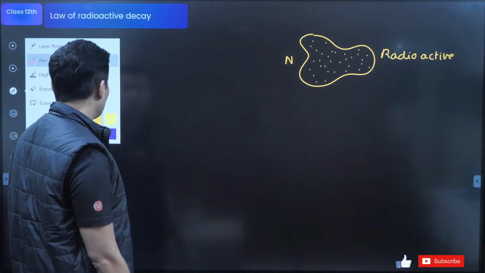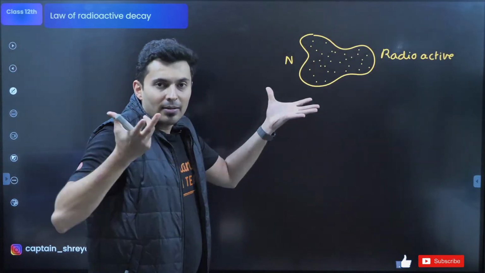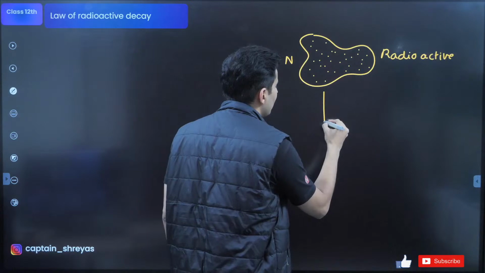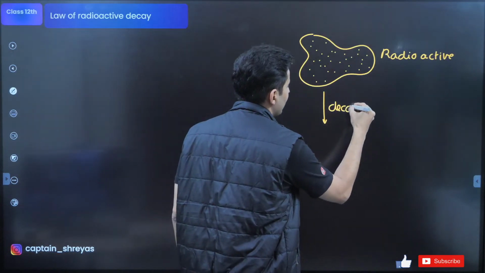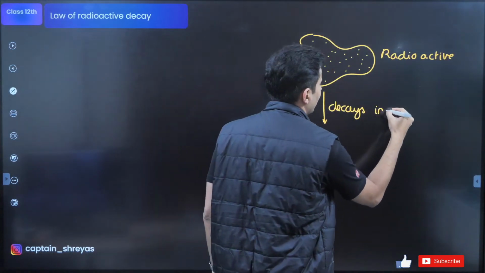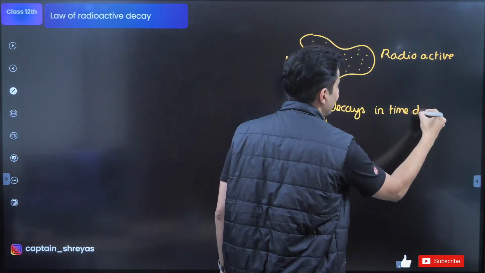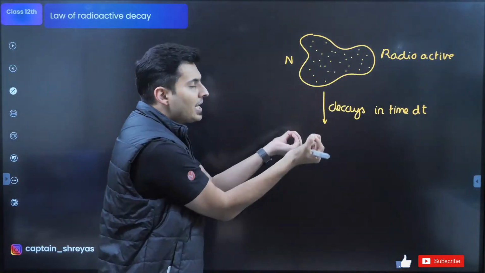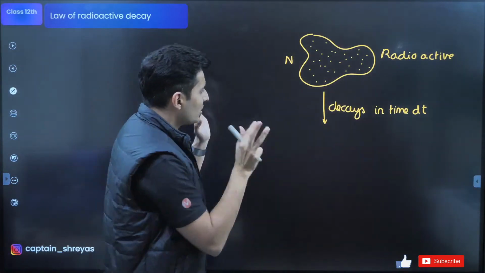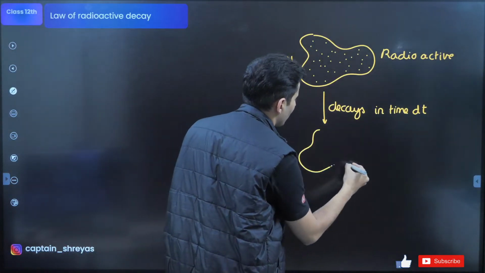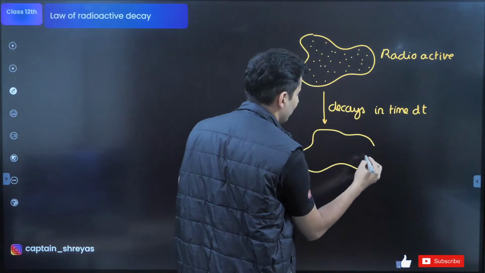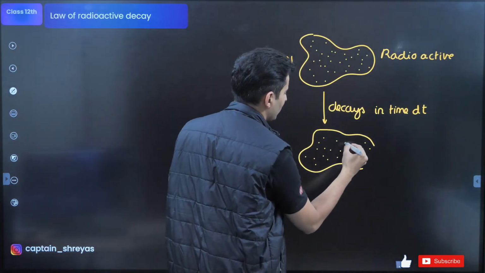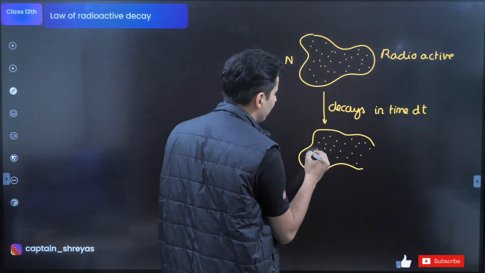What happens is it emits radiation, it starts decaying, it basically decays, and let's say in some small time interval dt, few nuclei decay, they decompose, rest of them are fine, intact. So these yellow ones are the still active nuclei.